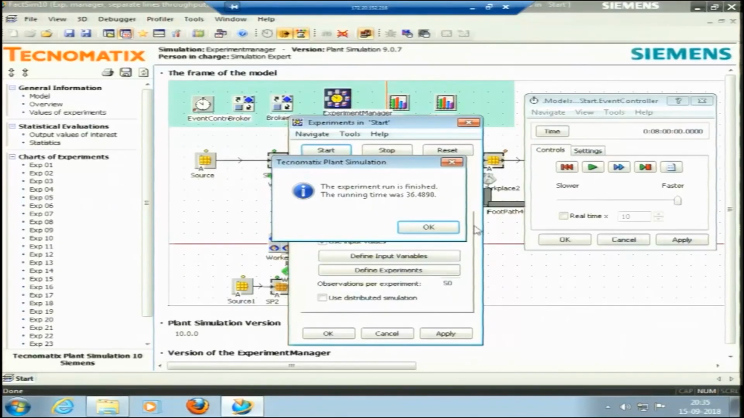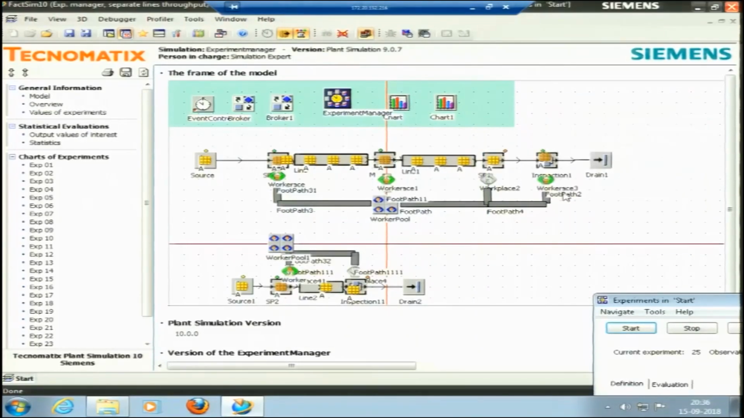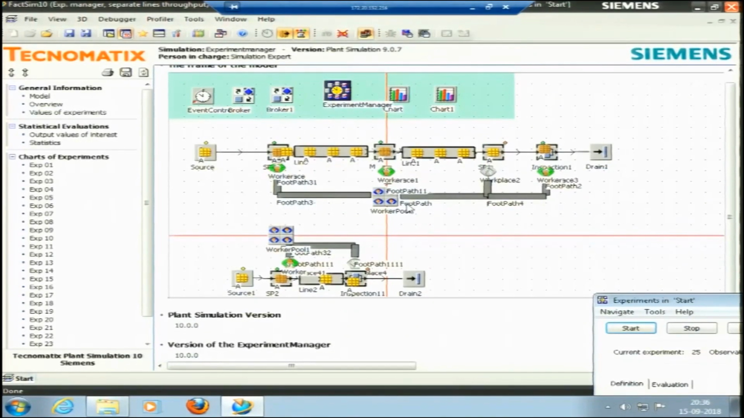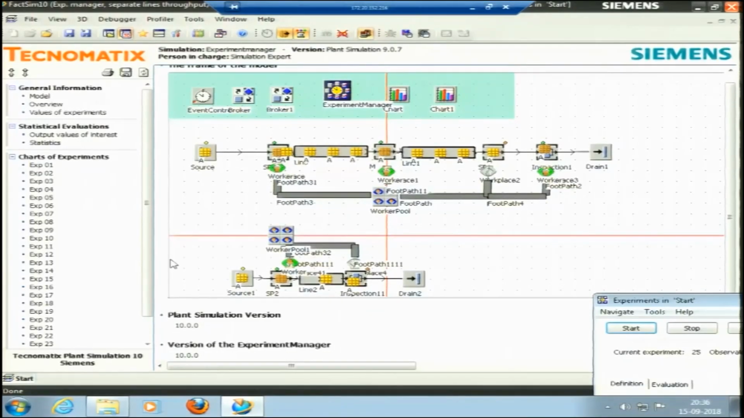So, it has generated a report. Total running time for the simulation is 36 seconds. 25 times 50 is 1250. It has run 1250 experiments in 36 seconds. Okay. So, this is my report. Let me take it here, I would not close it. This is my report, and this is the final picture that we are getting here, this is the simulation.